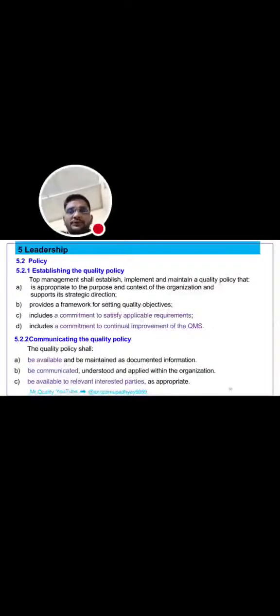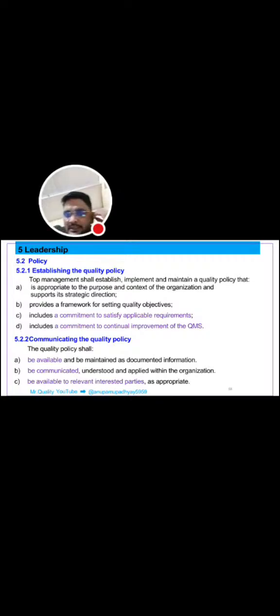The next clause is policy. 5.2.1 is establishing the quality policy. How can we establish the quality policy? The management shall establish, implement, and maintain a quality policy that is appropriate to the purpose and context of the organization and supports its strategic direction. Second, it provides a framework for setting quality objectives, and includes a commitment to satisfy applicable requirements and a commitment to continual improvement of the QMS.